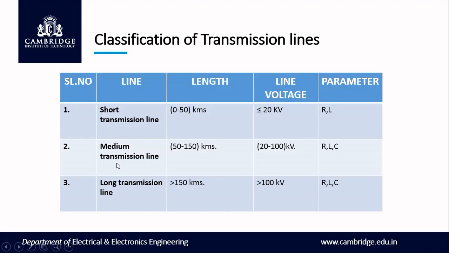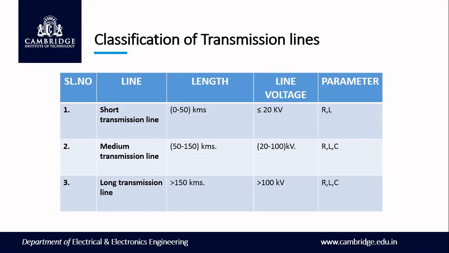Second one is the medium transmission line. When the length of the transmission line is between 50 to 150 kilometers and the line voltage is between 20 to 100 kilovolt, this comes under medium transmission line. Since the length is long, the capacitance effect will be taken into consideration. So the line constants R, L, C will be uniformly distributed, meaning the capacitance effect will be taken into consideration in this medium transmission line.